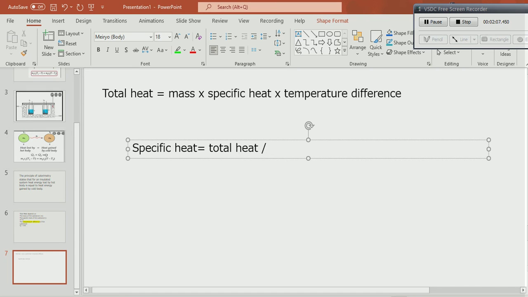Specific heat can be written as what? Total heat divided by mass into temperature difference. Clear? Means specific heat depends on the total heat as well as mass into temperature difference. That is the definition of specific heat.